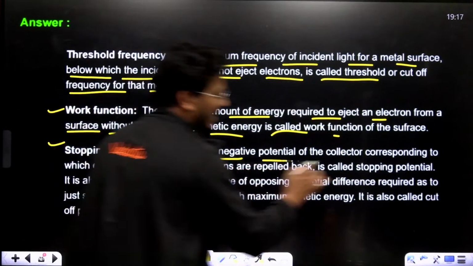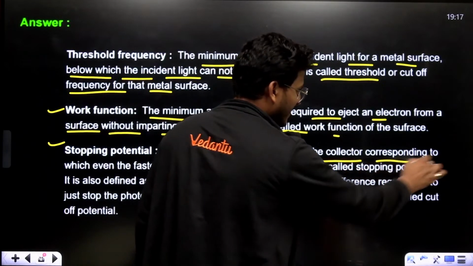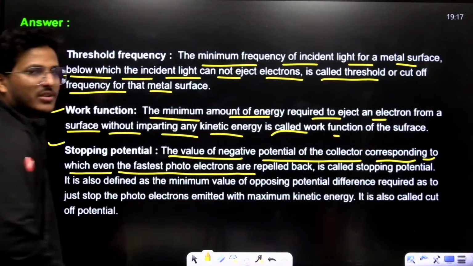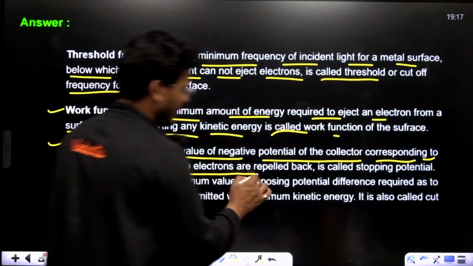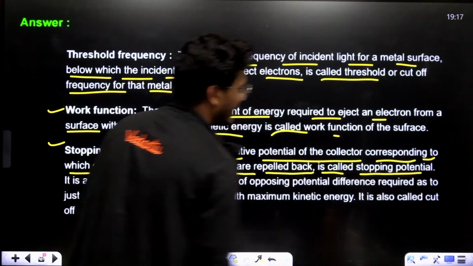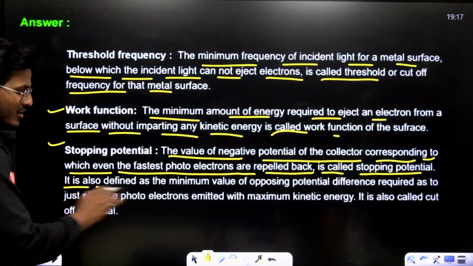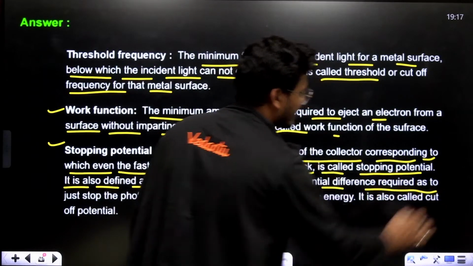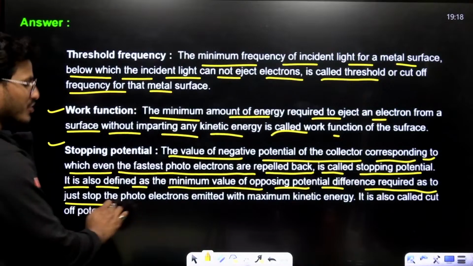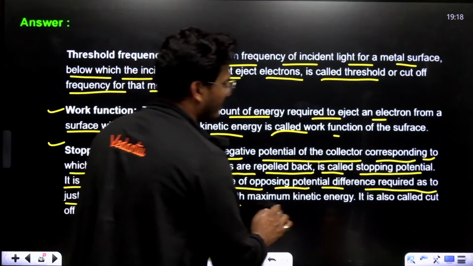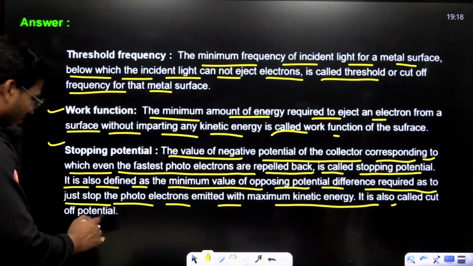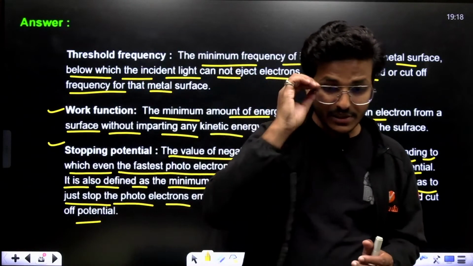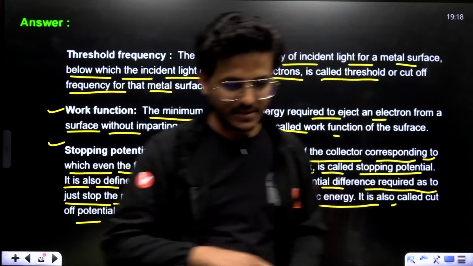The value of negative potential of the collector at which even the fastest photoelectrons are repelled back is called stopping potential. It is also defined as the minimum value of opposing potential difference required to just stop the photoelectrons emitting with the maximum kinetic energy. It is also called cut-off potential.